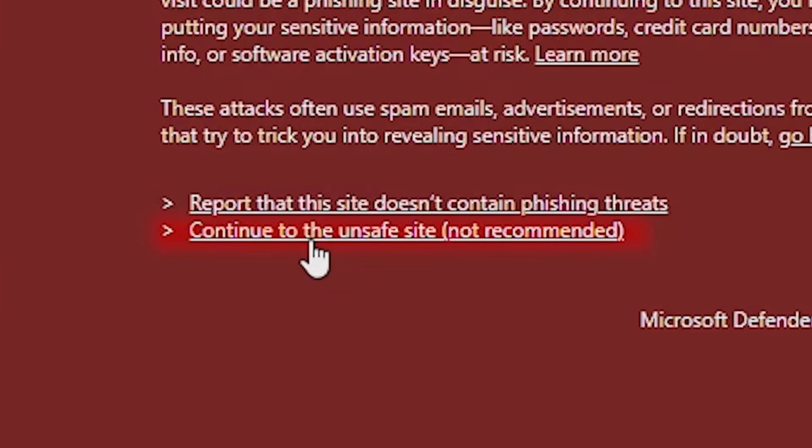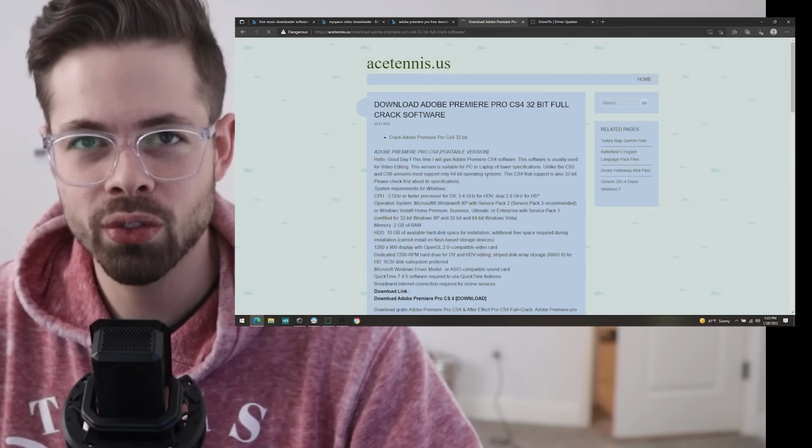Oh yeah. Continue to unsafe site. Yeah, absolutely. Thanks for that. For the record, this is all CGI. This is not me doing this. This is for cinematic purposes, and it's not me that's clicking the download.